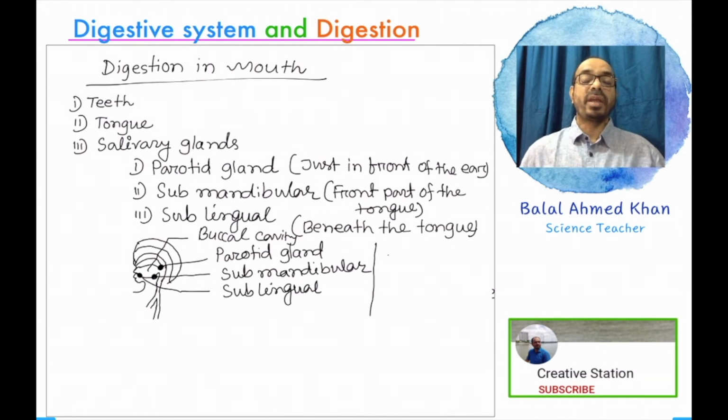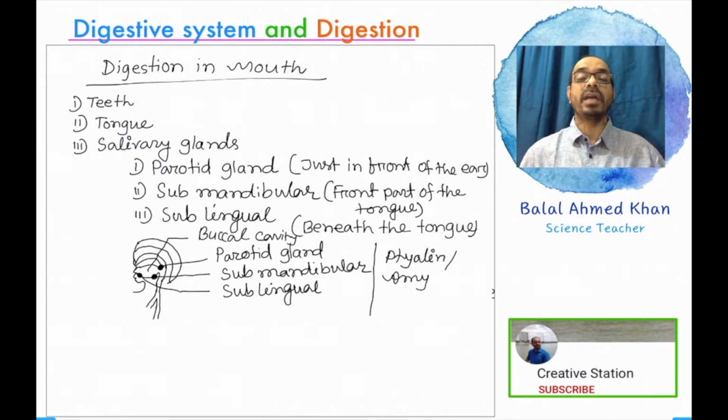Now I am trying to write the names of the biochemical substances that are secreted in the mouth. First of all, ptyalin. Ptyalin is a specific enzyme that acts on carbohydrate substances. Ptyalin is a special type of amylase enzyme.